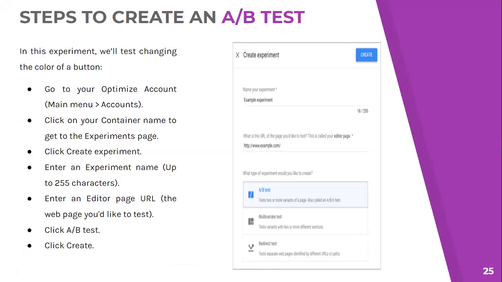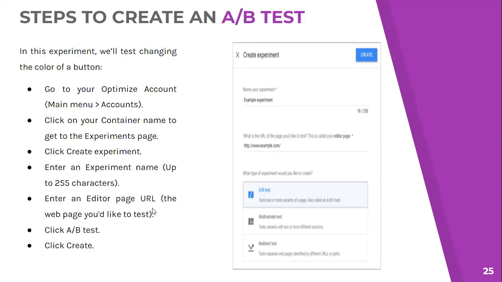I'll also tell you how we are doing this experiment. We have to first log into optimize.google.com, so we have to go to our Optimize account. If we don't have one, we can create one. Then go to that account and click on your container name to get the experiment page. We have this pop-up, text box kind of thing, in which we have to mention a container's name. If we don't have any container, we can create one. And then we have to click on create experiment.